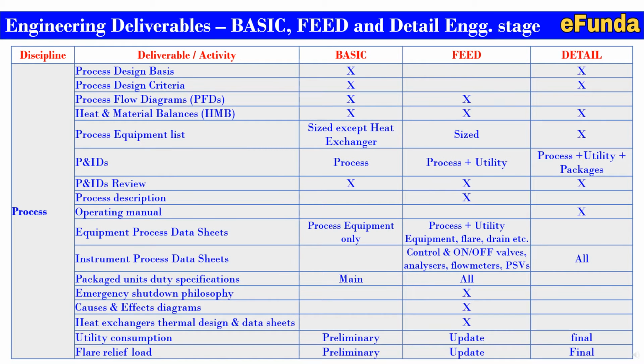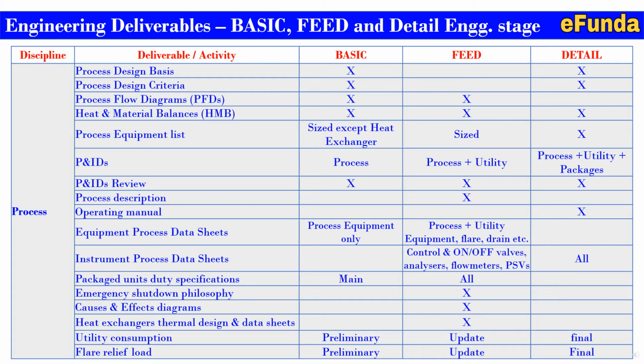Now moving on to the process discipline, we will see the process design basis required as part of the basic and detail engineering stages. Process design criteria, basic and detail. Process flow diagram is required in all the stages, basic, FEED, and may not be required in the detail based on the client requirement.